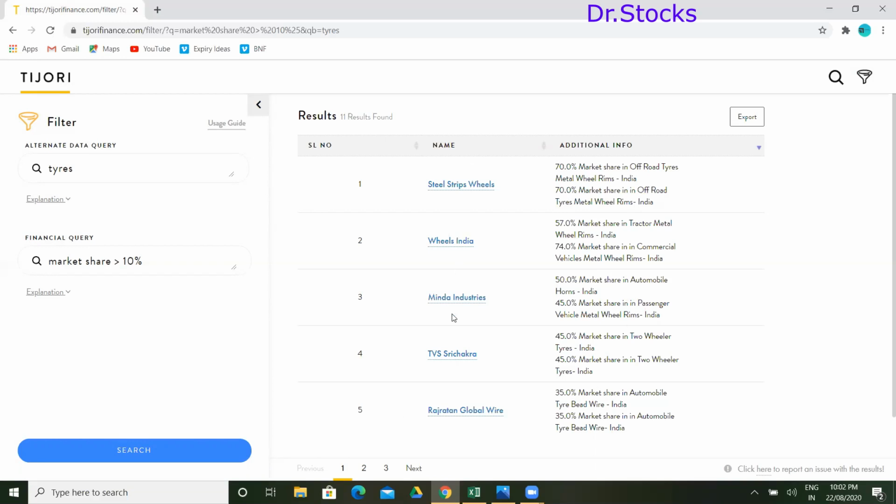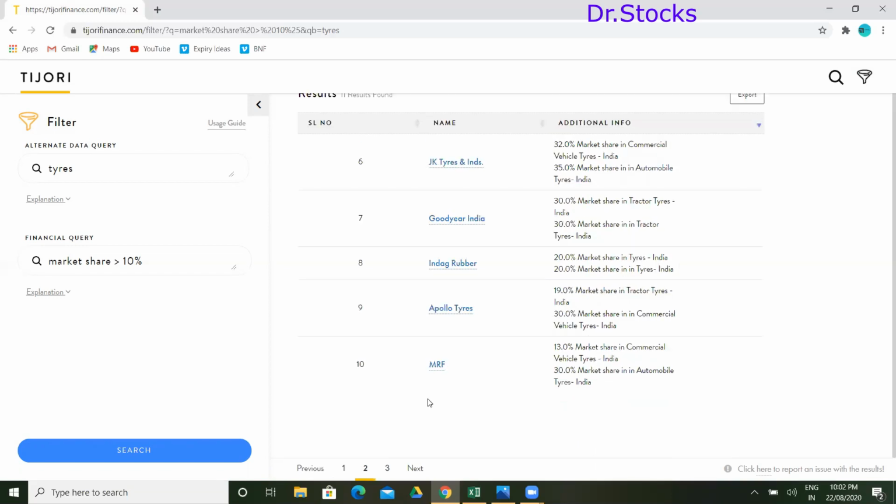Minda Industries, they are the listed players, 50% market share in automobile. I don't know about these two companies, I have to check. TVS Rickshaw is also a known company. So these are the market players dominating this space.